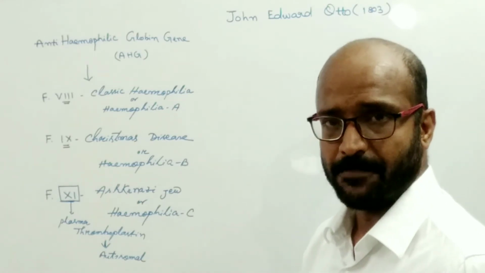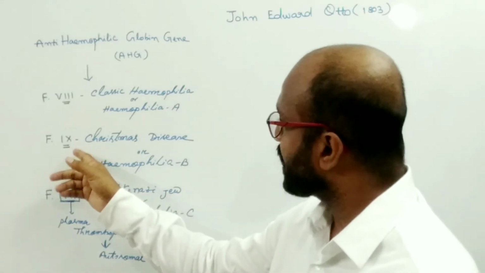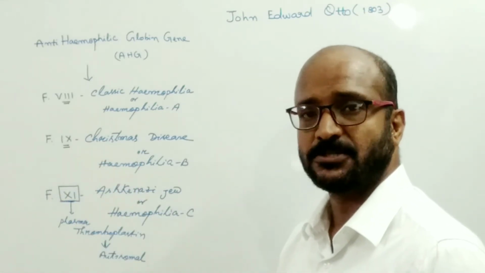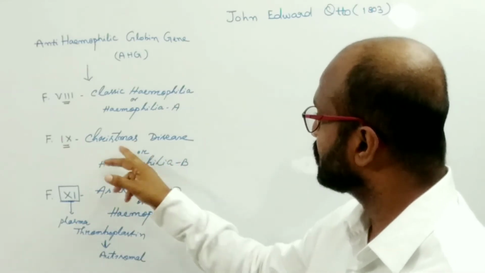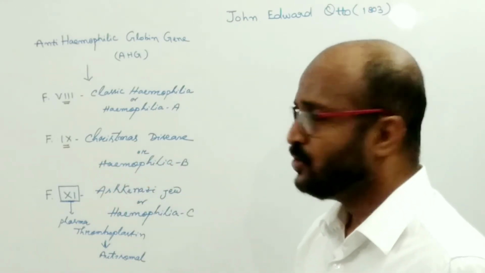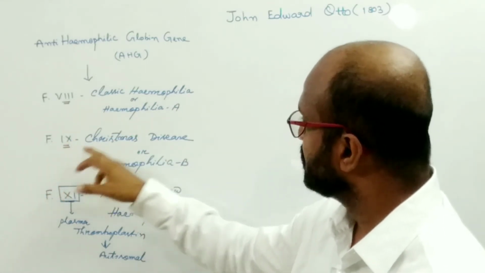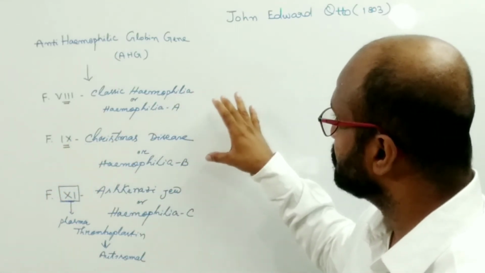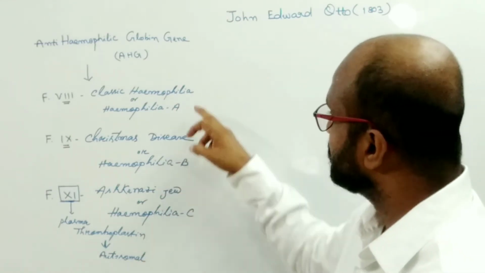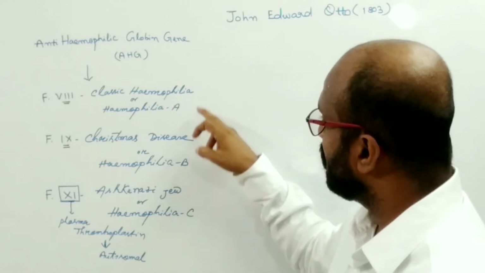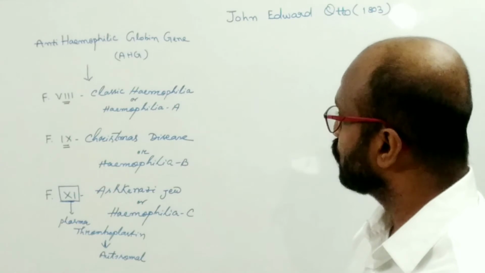If we have a lack of blood clotting factor 9, which is known as the Christmas factor, it causes hemophilia B or Christmas disease. So these two, blood clotting factor 8 and blood clotting factor 9, are controlled by genes which are present on the X chromosome. It means these are X-linked genes present on the X chromosome.